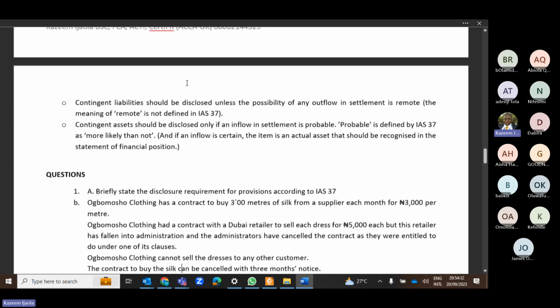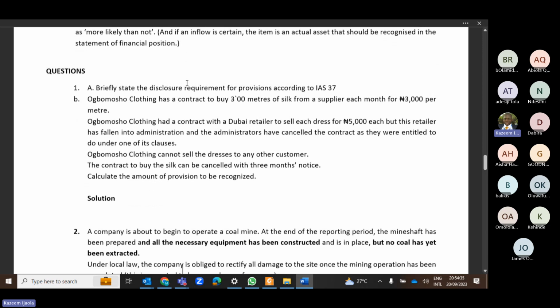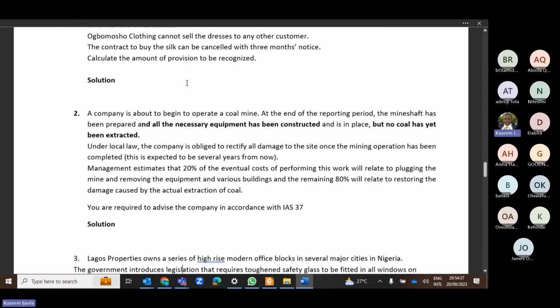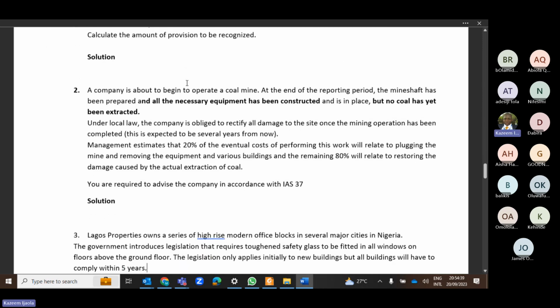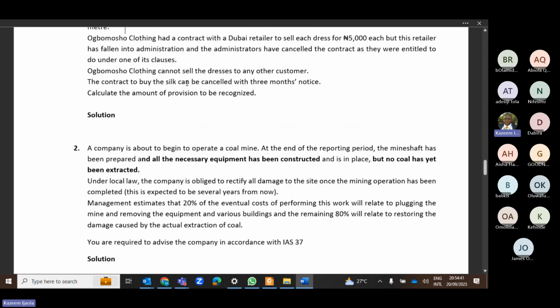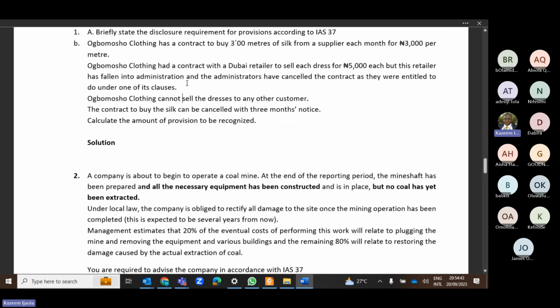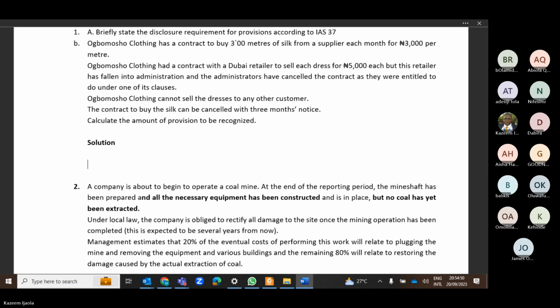All right, so I am done, ladies and gentlemen. I want to stop by 9, so we still have about 10 minutes. Let's take one or two questions and we'll call it a day. I promise that on Saturday, I will close the rest of the questions for you. On Saturday, we'll conclude our foreign subsidiary. We will take the joint arrangement and the outstanding questions with this. So we have a lot to cover on Saturday.